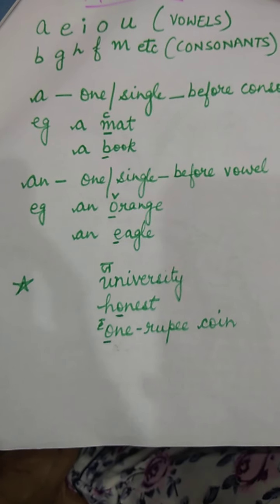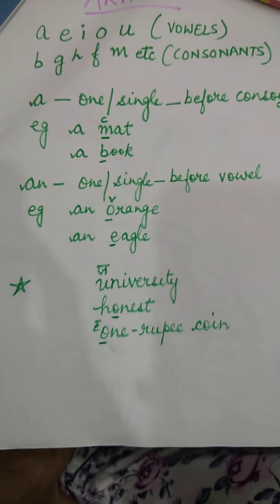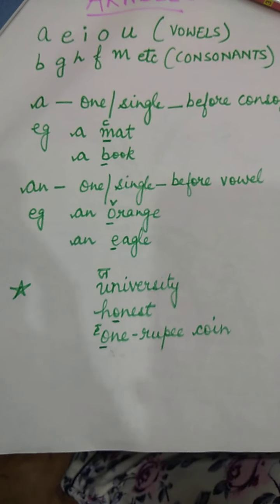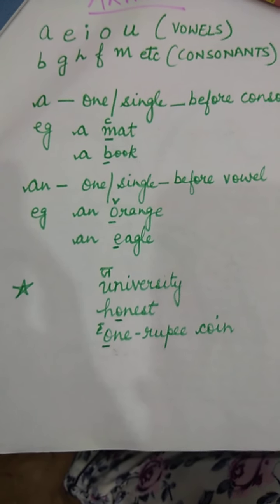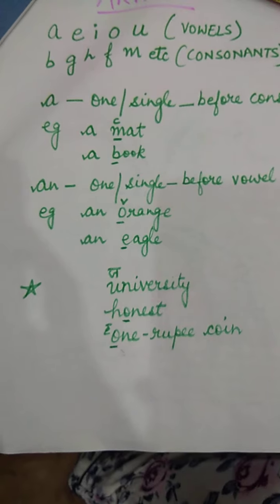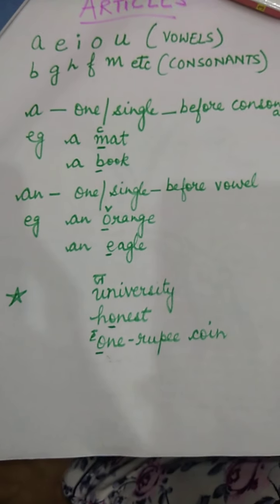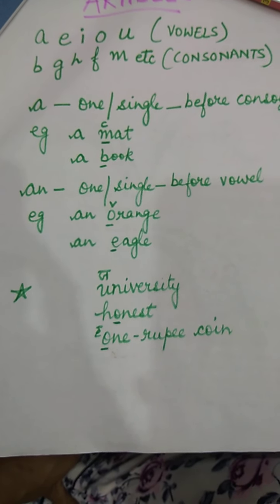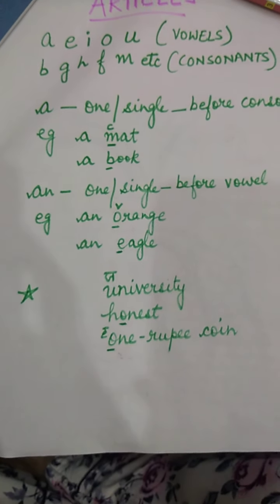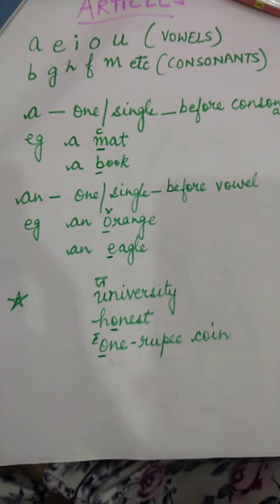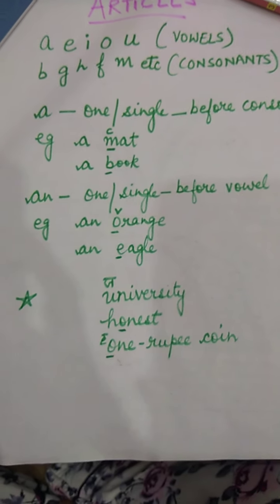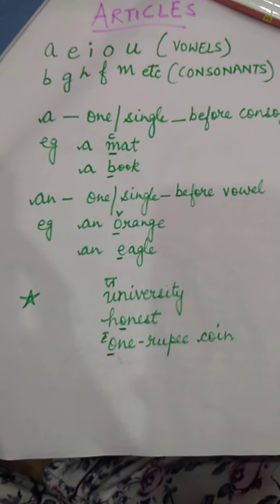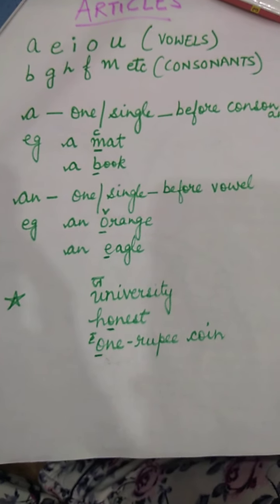In the same way, it is used before one or a single thing, but the difference is that the word should start with a vowel. For example, an orange. O is a vowel and we are talking about only one orange, so we'll put an orange. But make sure you see the first letter of the word. If it is a consonant, you will put a, and if it is a vowel, you will put an. Another example is an eagle. E is again a vowel over here, and one eagle, so we'll put an eagle.